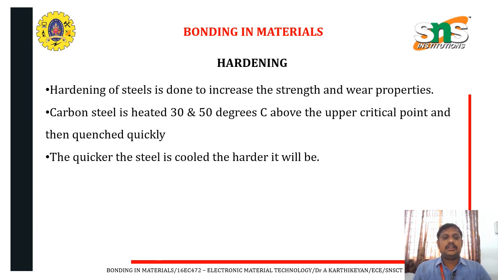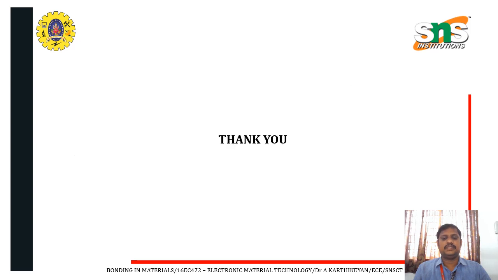The hardening of steels is done to increase the strength and wear properties. The carbon steel is heated to 30 to 50 degrees Celsius above the upper critical point and then cooled quickly. The quicker the steel is cooled, the harder it will be.